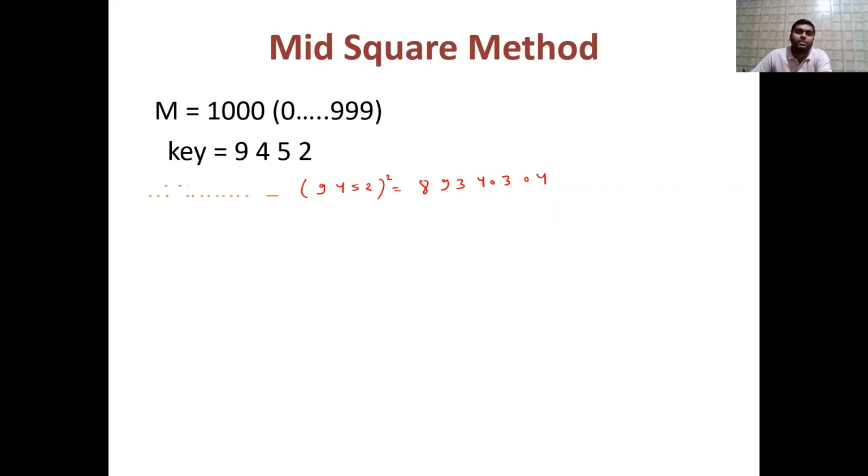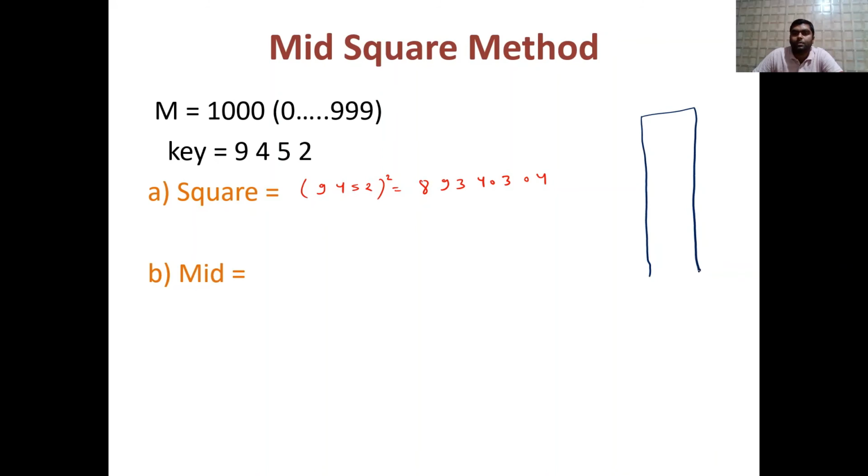Now next one is mid square method. Okay, observe carefully. So mid square method. So what is mid square method? So table is given like, it is again the same. So this is the hash table. So hash table is what? Hash table is from 0, 1 and like this similar fashion up to 999. So size is 1000. Okay, and this is our hash table.